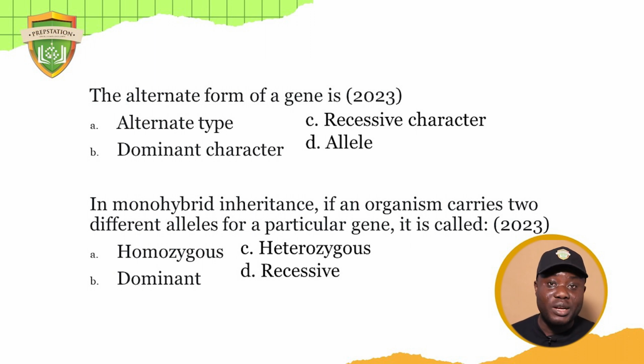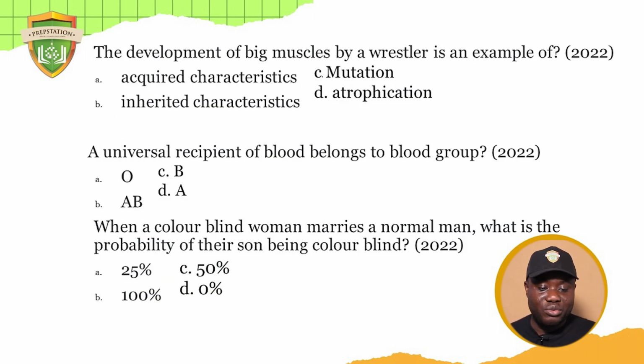Then question number 6. The development of big muscle by a wrestler is an example of dash. That's 2022. A, acquired characteristics. B, inherited characteristics. C, mutation. D, atrophication. Now, the right answer for this question is A, because the wrestler acquired that trait. It wasn't inherited. He acquired it because of the work he's doing.